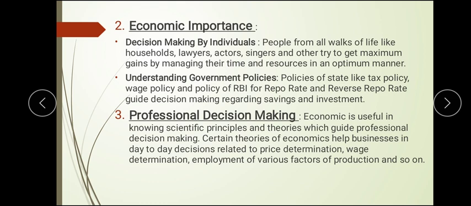Then comes the last and third topic, that is professional decision making. Knowing the scientific principles and theories, you find that people use different theories and concepts in the business of life, and in their day-to-day activity. Like I told you, different people, such as actors, try to use their time. Here also they apply different theories: a person can be a consumer, a producer, or a laborer. Playing different roles, he makes different decisions, and in that decision making they mostly try to get optimal benefit.